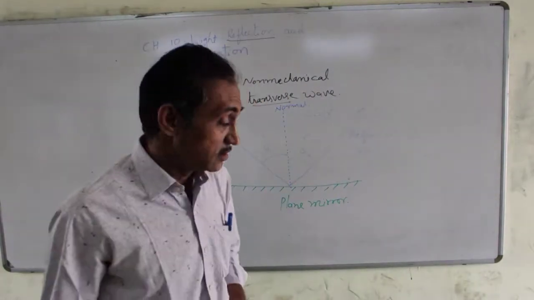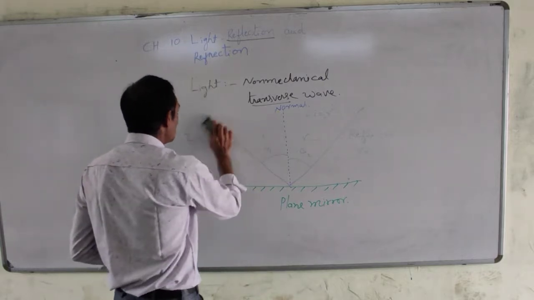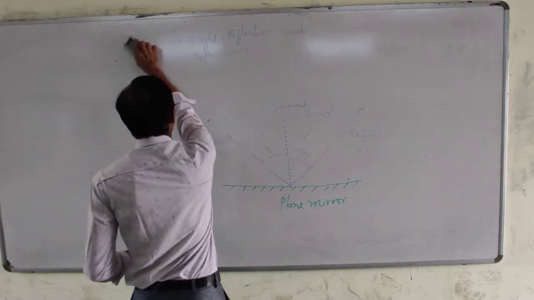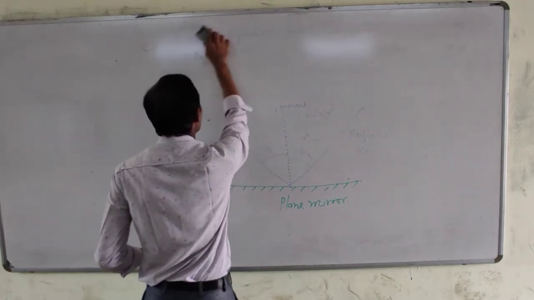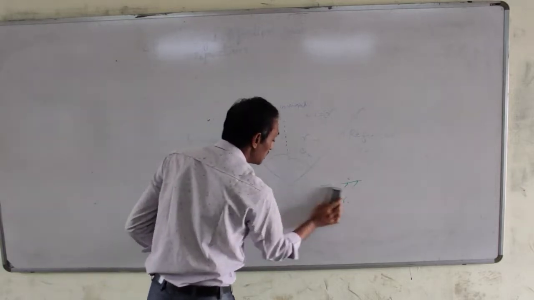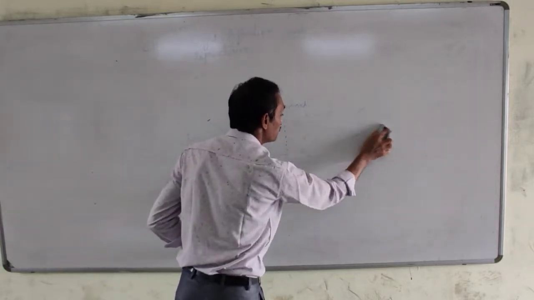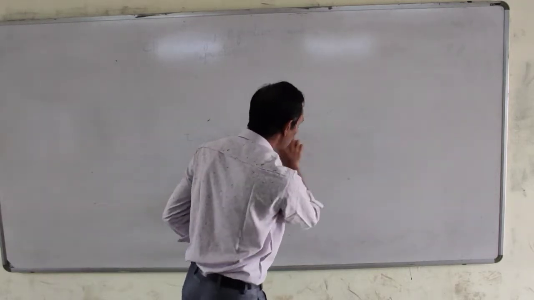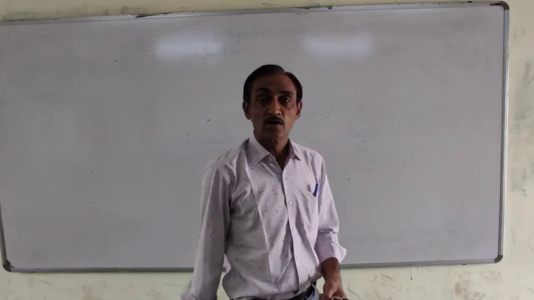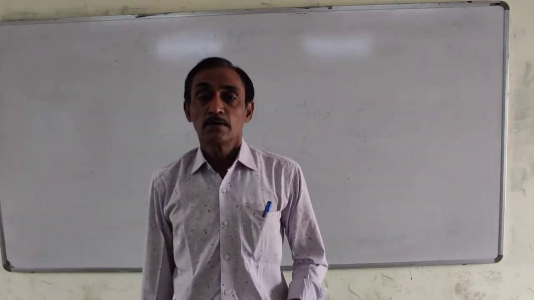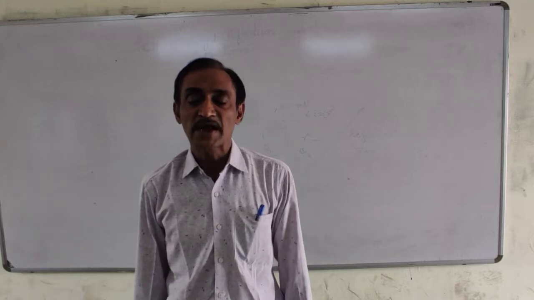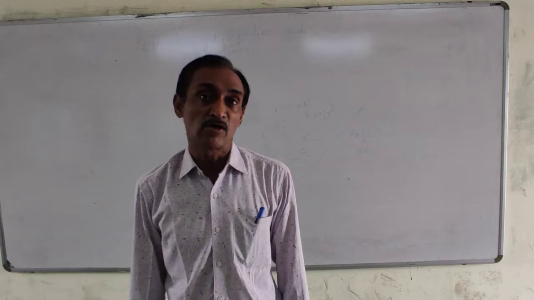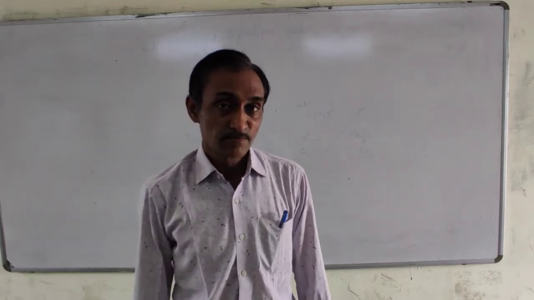Now let us see the reflection occurring by curved mirror. In our course, we have to study two types of mirrors. One is concave mirror, another is convex mirror. But to understand reflection by concave mirror or convex mirror, we have to understand certain terminology of the optics. Pay attention here.